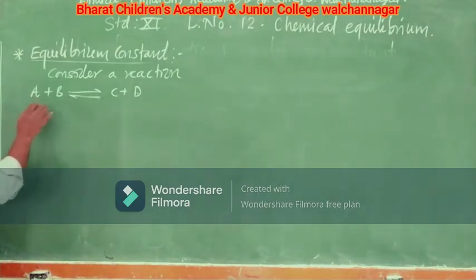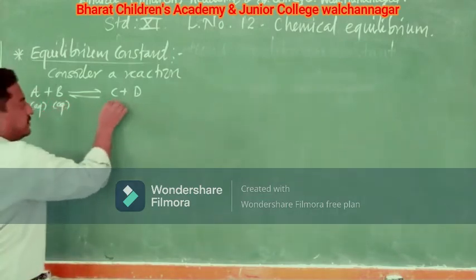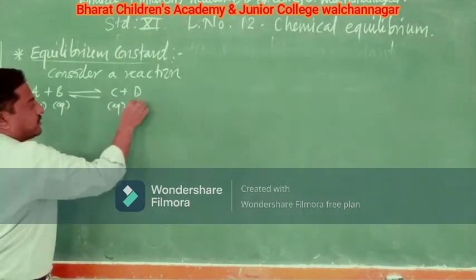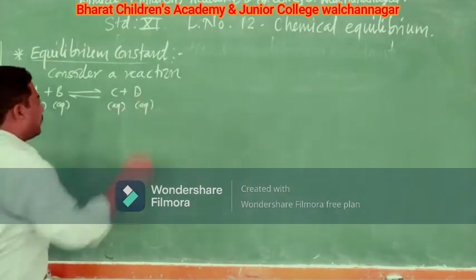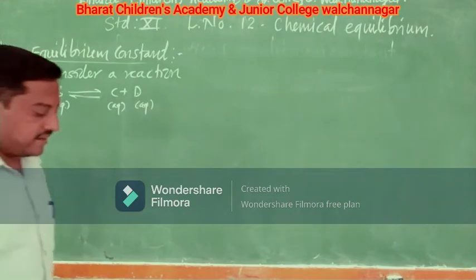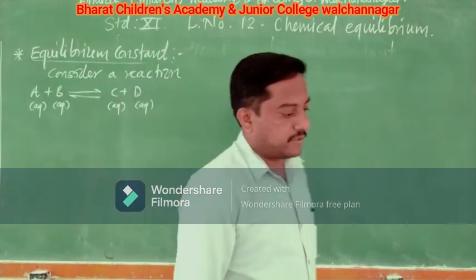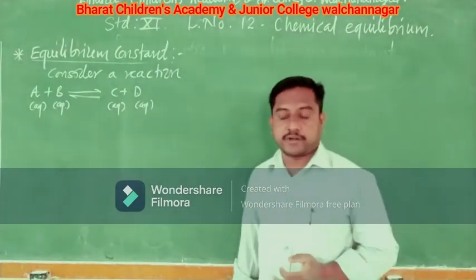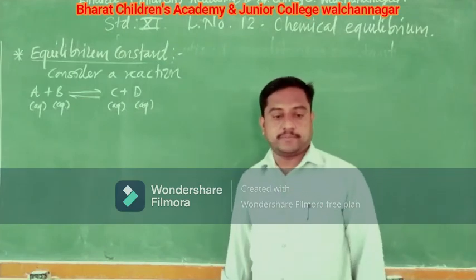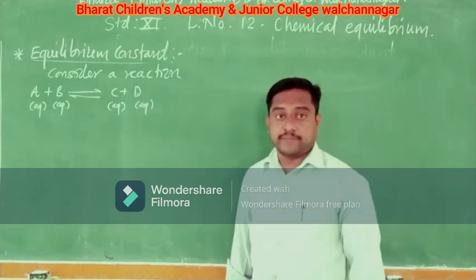One should note that A and B, let us consider, are in the aqueous state, and C and D as well are in the aqueous state. All four substances, reactants as well as products, are at equilibrium.